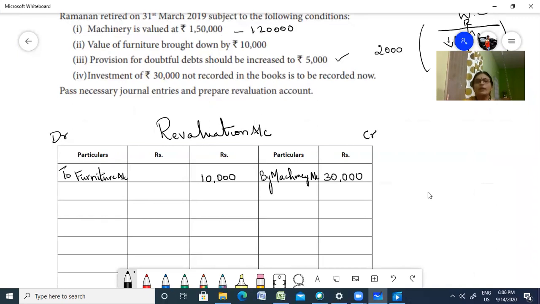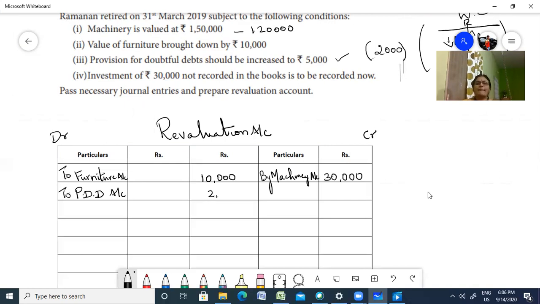Now you have your provision for bad and doubtful debts increased to 5,000. Already it was 3,000, and we have increased it, so only the difference you have to enter. It is an increase in the liability. So to provision for doubtful debts account, that is 2,000.